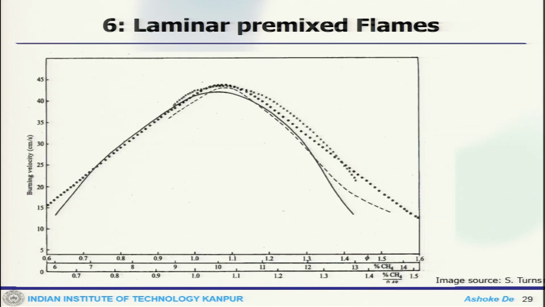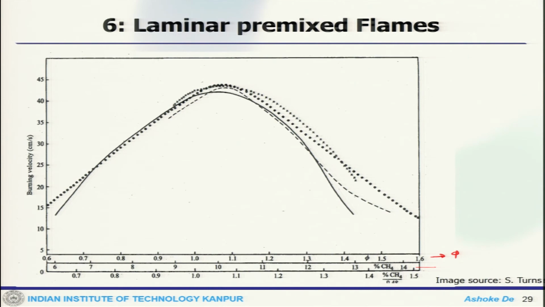At the same time, if you see this, on the equivalence ratio, this is the phi axis, this is percentage of methane, and this is normalized burning velocity.